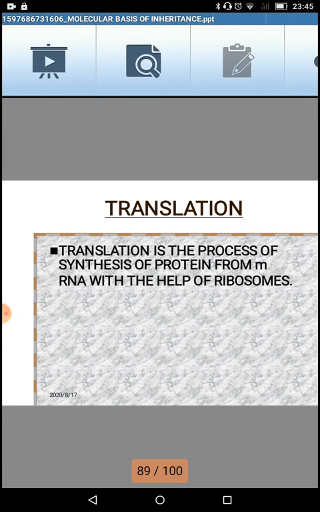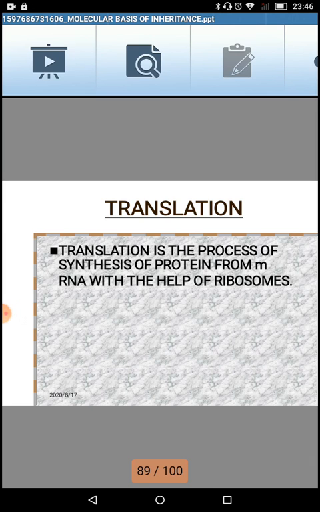Then DNA goes for its own replication, that is one process. But from DNA, messenger RNA is formed, and the process of formation of messenger RNA is called transcription. Then this messenger RNA helps in the synthesis of proteins by attachment of various amino acids, and the process is called translation.